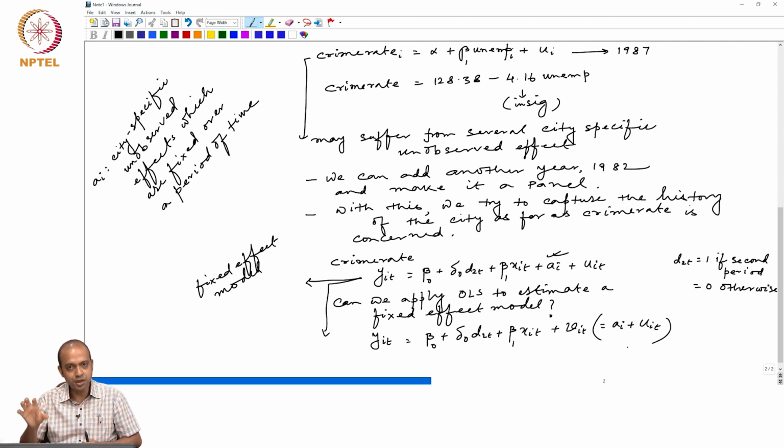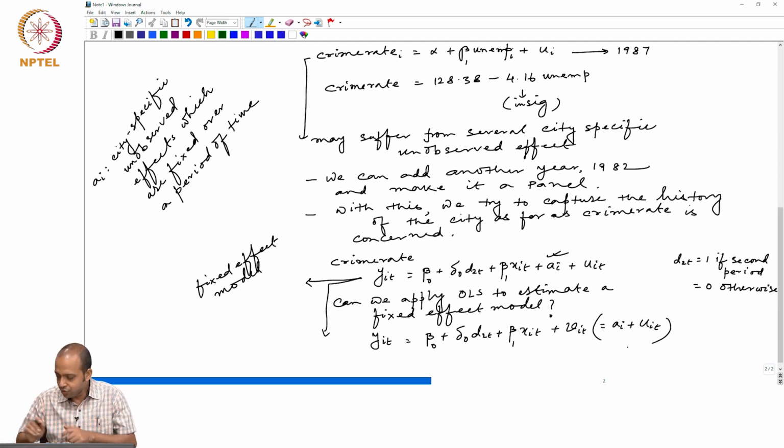While u_it changes over a period of time, that's why I have the t subscript. I have not given any t subscript here to represent the fact that a_i is individual specific and time constant.